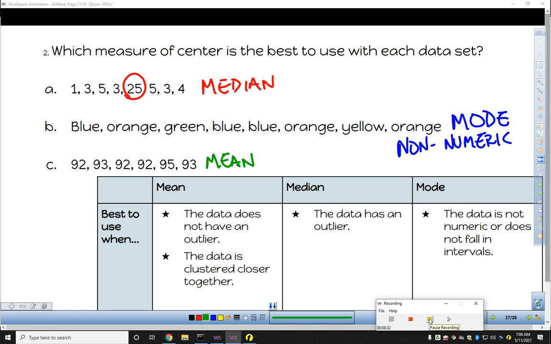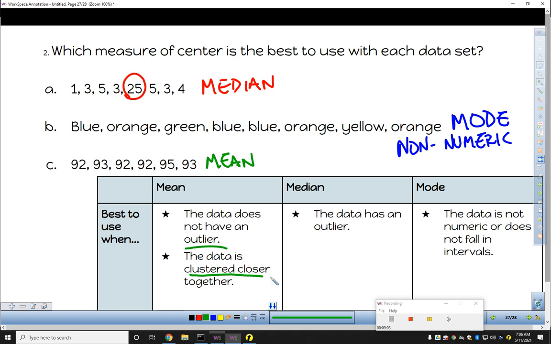Just for fun, let's start at the bottom with C. Those might be test scores or average ages of some elderly people at the table for a light lunch. But here I found the mean, and it actually fits both of the qualifications. There is no outlier. All of those values are really close together. They're within 2 or 3 of one another. And then that also gets to the second point here, that the data is closely clustered together. So the mean would be the best measure of center.